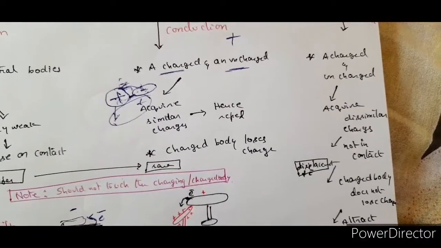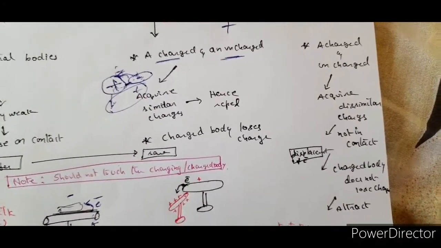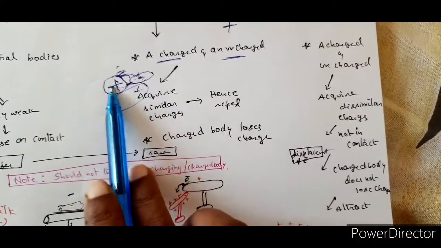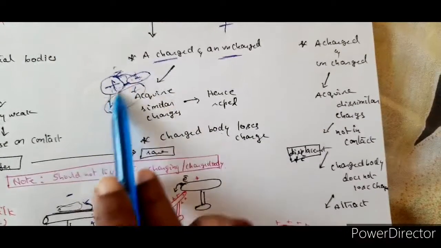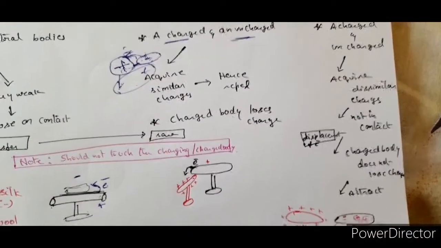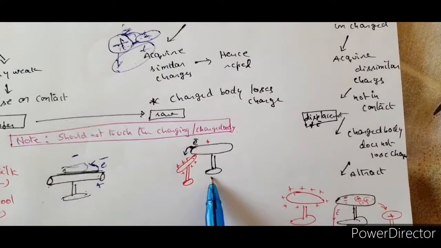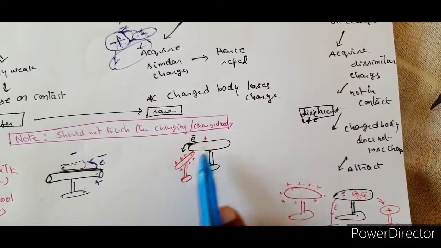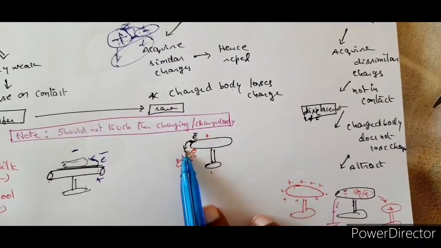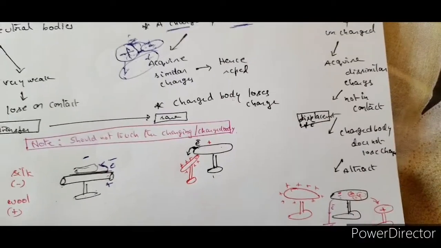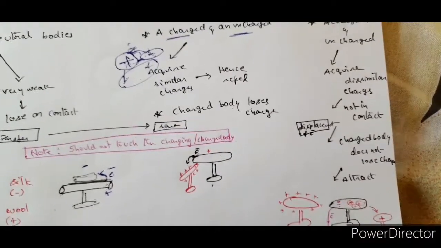And hence, of course, they repel each other. And the charged body loses charge here. Like this, as it is gaining the electrons, it is losing the positive charge. Okay, so this is how it works, right? So this is a positively charged body and a neutral body. As it is giving out the electrons, it is also attaining the positive charge. So this is all about conduction.